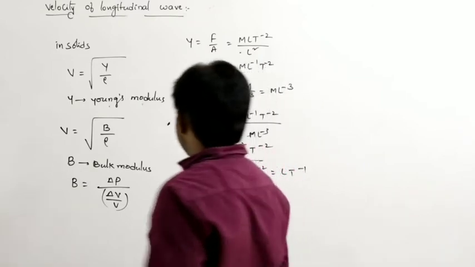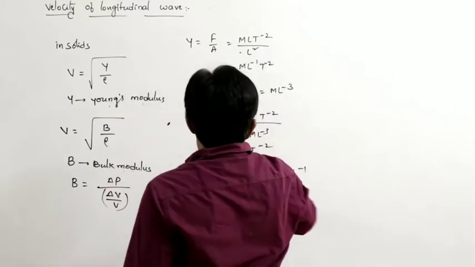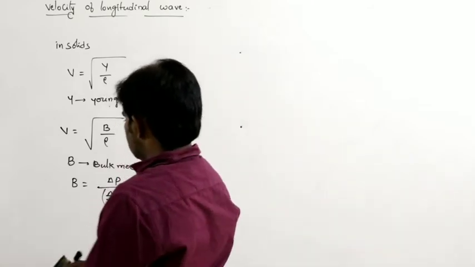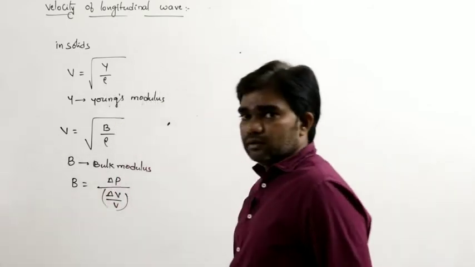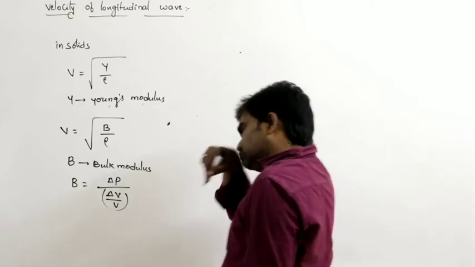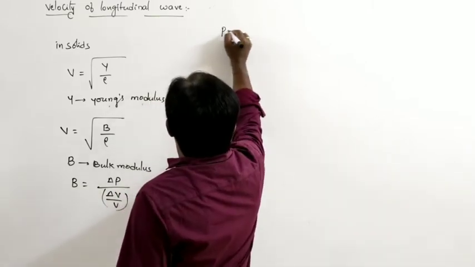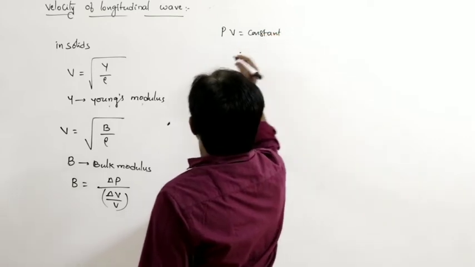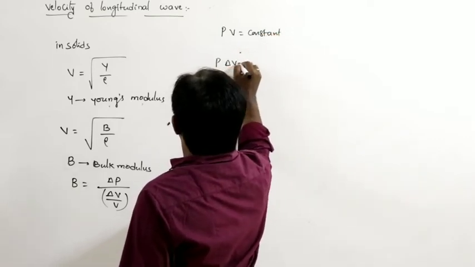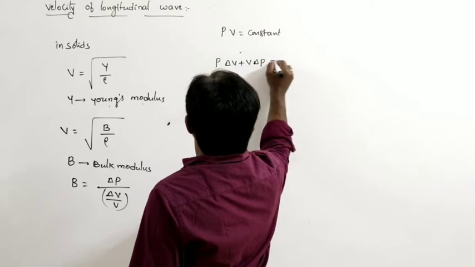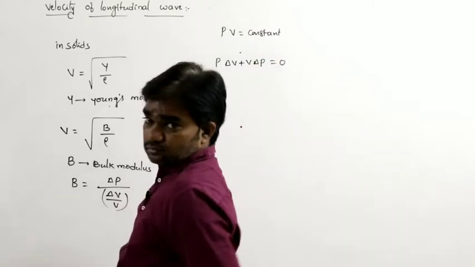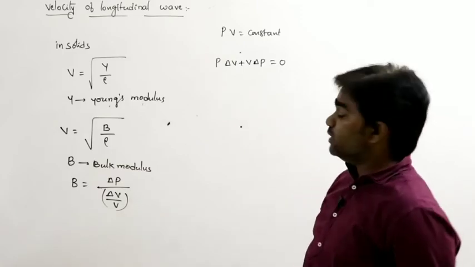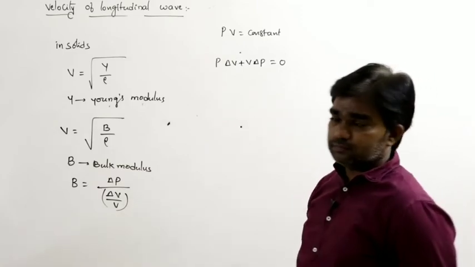So according to dimensions it is correct. So bulk modulus B is equal to delta P by delta V by V. We know that according to the isothermal process, in the case of gases, PV equals constant, so P delta V plus V delta P is equal to 0.